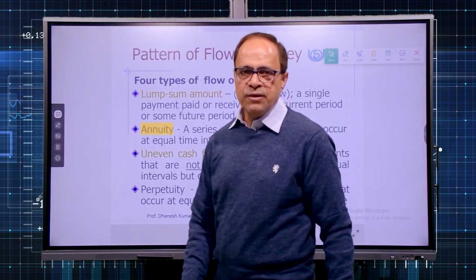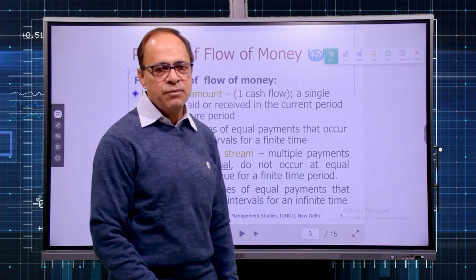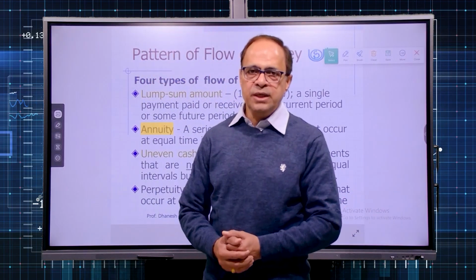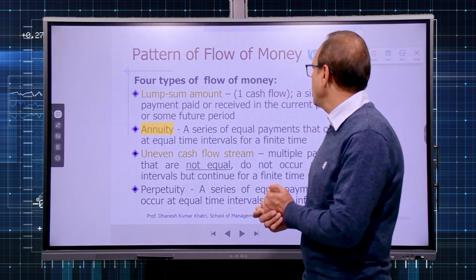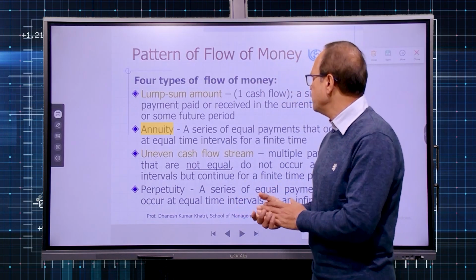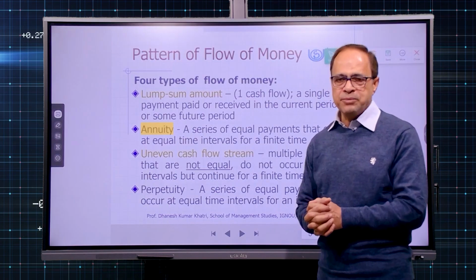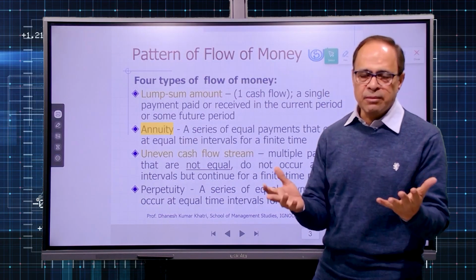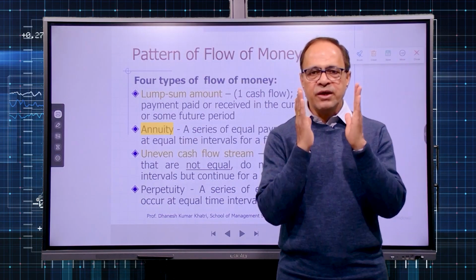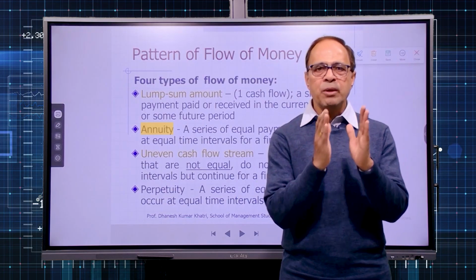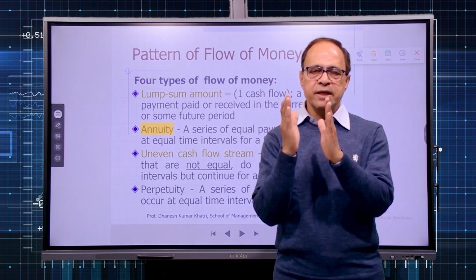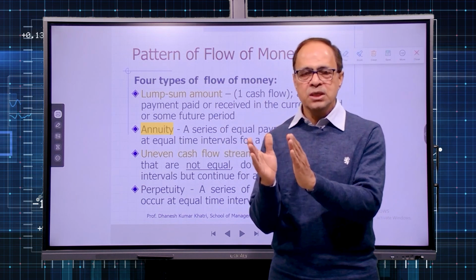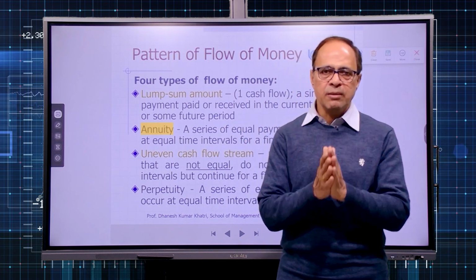Now when we discuss future value of money, or even the present value of money, we need to understand different patterns of flow of money. The pattern of flow of money can be of four types. Number one, lump sum amount. That means we are referring to one single amount to be paid or received at a particular point of time, either at the end of 1 year, 2 years or 3 years. So that is a single amount or lump sum amount.